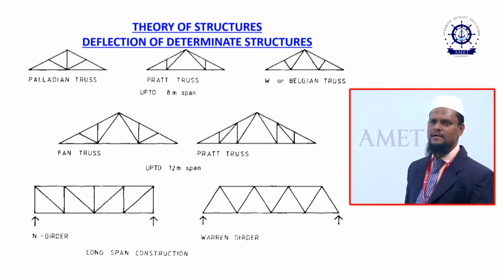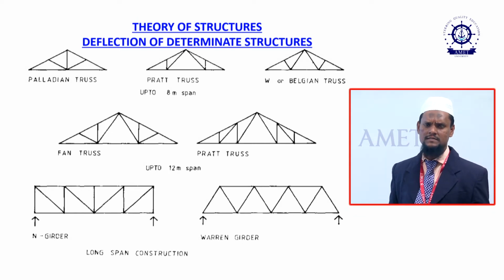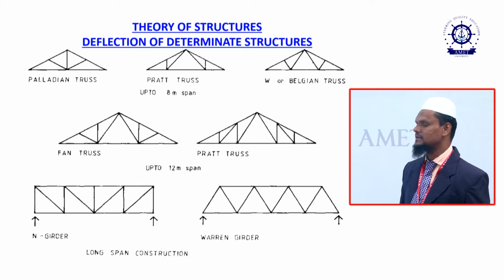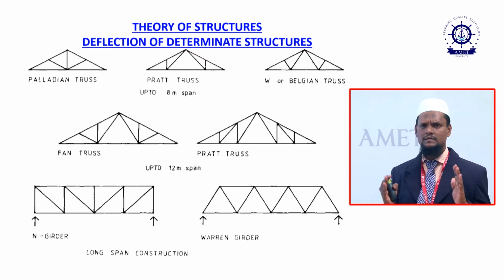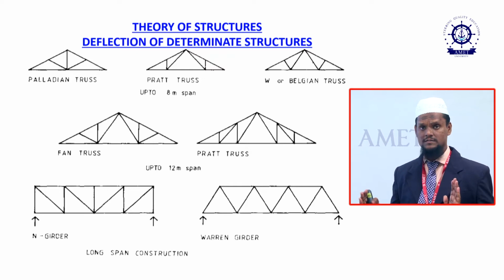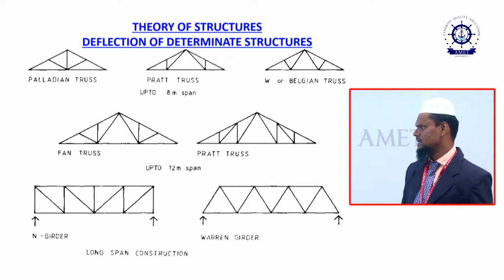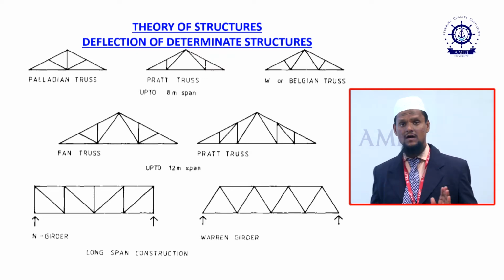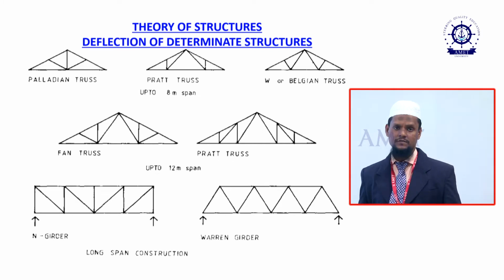We have different types of trusses. A truss may be made of wooden material or steel material. For example, there are varieties such as the Palladian truss, parrot truss, and Belgian truss. For a small span, we use this type of construction between one support and another support. Then the fan truss, and for the large span, we can go for the Brad truss. For still larger span constructions, we have to go for truss members.